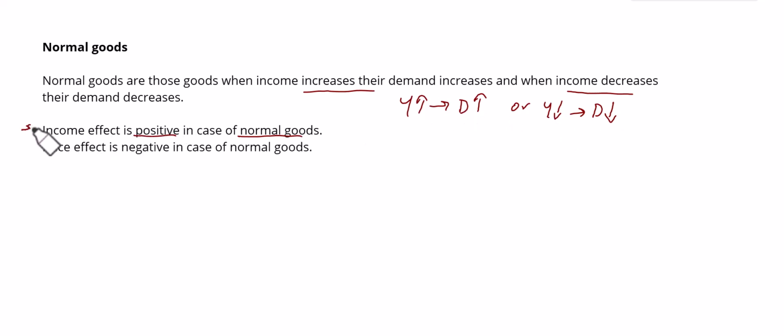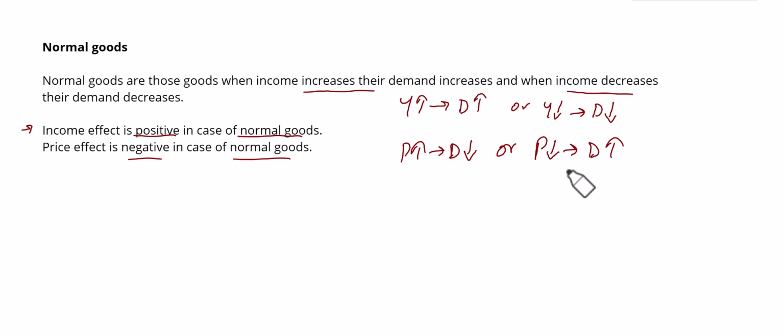So the income effect is positive for normal goods and the price effect is negative in the case of normal goods. When price increases, demand decreases, or when price decreases, demand increases. They both are moving in opposite directions. So the price effect is negative in the case of normal goods.